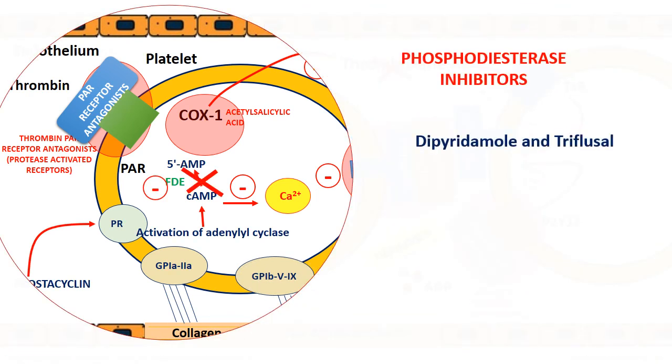Phosphodiesterase inhibitors, dipyridamole and triflusal, prevent the destruction of cyclic adenosine monophosphate, thereby reducing the intracellular calcium concentration, and do not change the conformation of the glycoprotein receptor 2b3A, which is necessary for the binding of fibrinogen and platelet aggregation. This means that platelet aggregation is reduced.